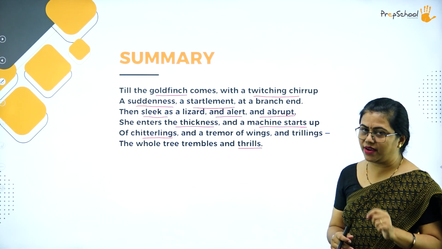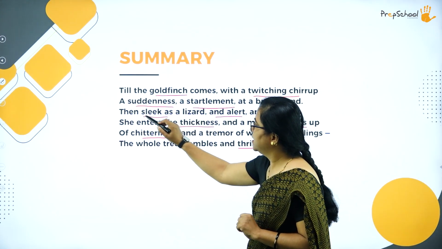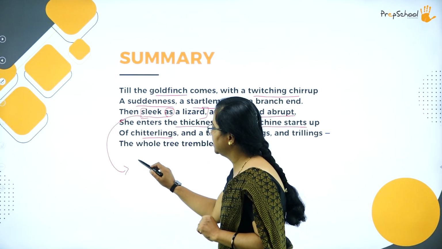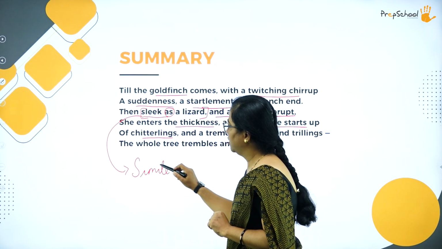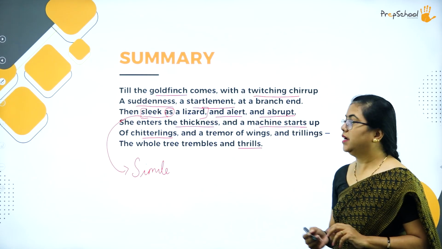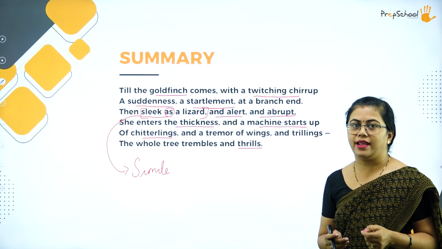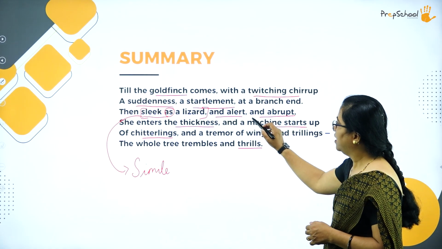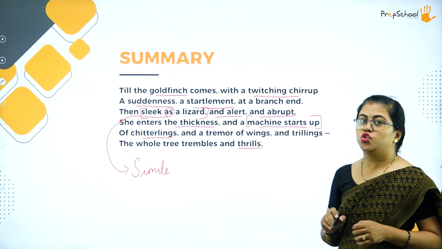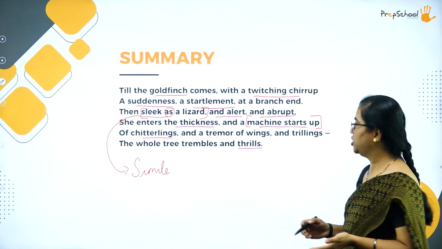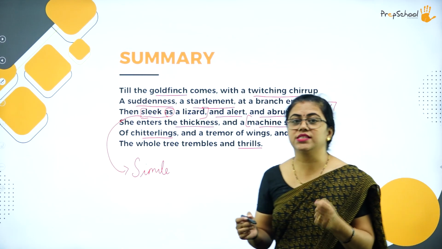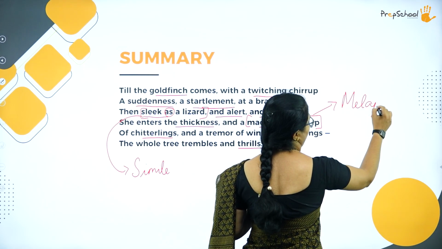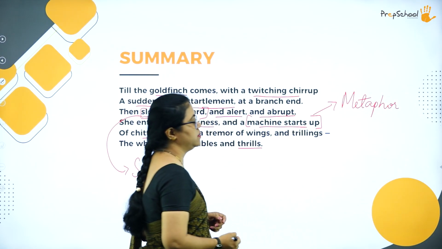Let us see the literary devices used here. Sleek as a lizard. You can see the word "as". This usage is called simile. When there is a comparison made using "as" or "like", that is called simile. When there is a comparison made without the usage of "as" and "like", as in "the machine starts up", here he is comparing the movement to a machine. So this is a metaphor. This comparison without the use of "as" and "like" is called metaphor. So the poet has used simile as well as metaphor in this.